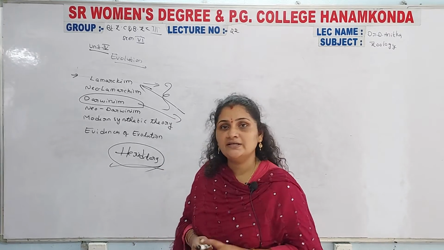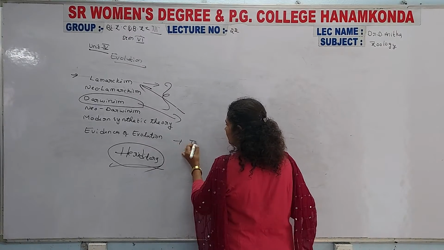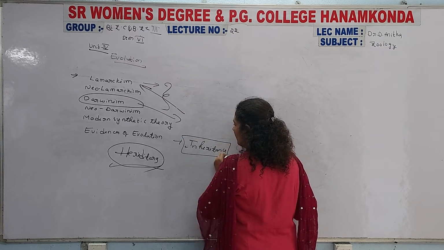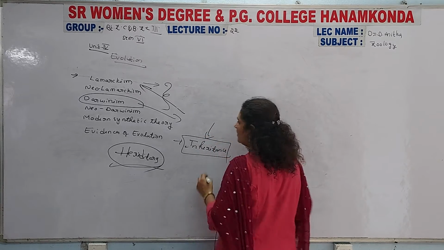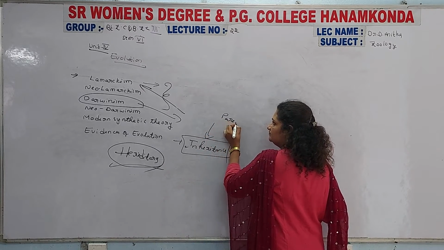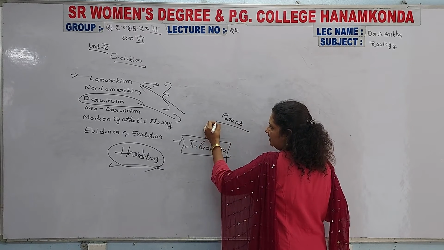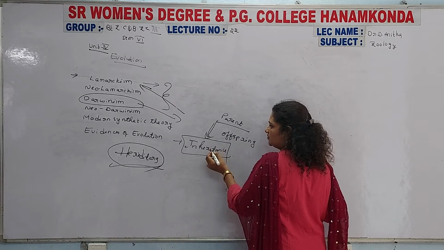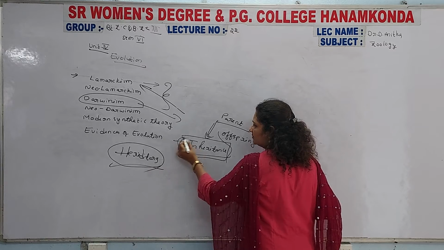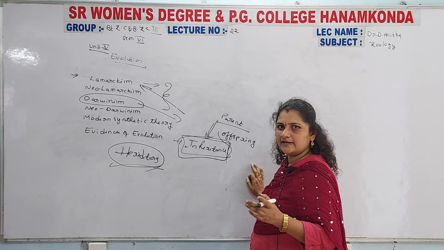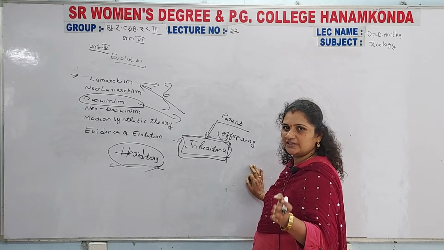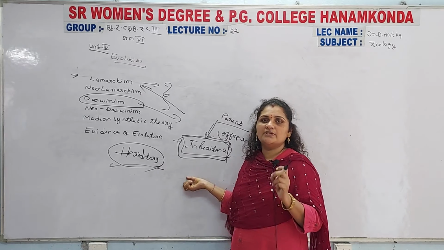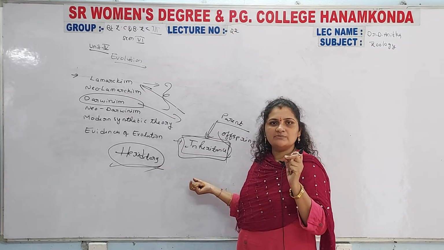So Darwinism mainly explained each and every character through inheritance, by acquiring characters from the parent generation to the offspring generation. That occurs due to inheritance based upon the structure of the chromosomes.